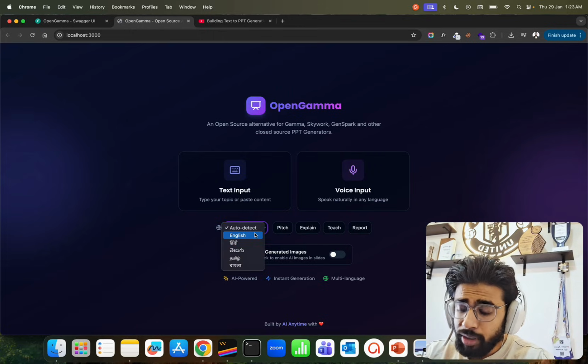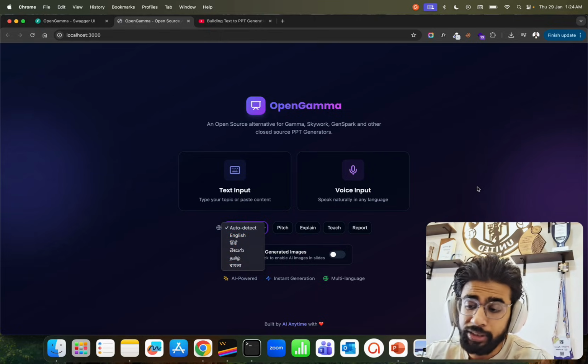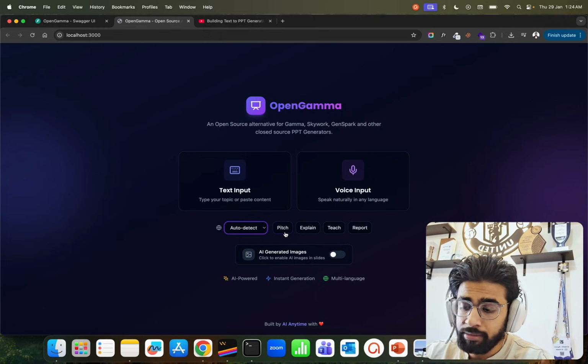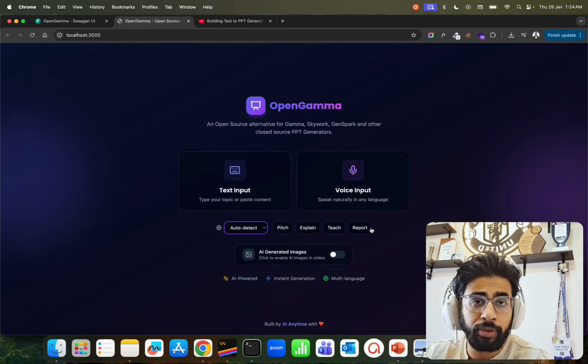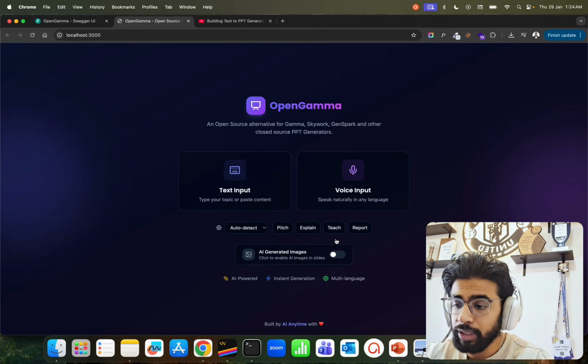Now, there are different languages over here. So if you look here, we have English, Hindi, Bengali, etc. These are all regional languages that are spoken in India. And we have some different categories of slides. Like let's say you want a pitch deck, you want an explainer, you want to teach someone, you want to generate a report. You can also do that.